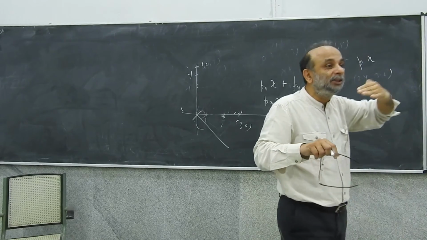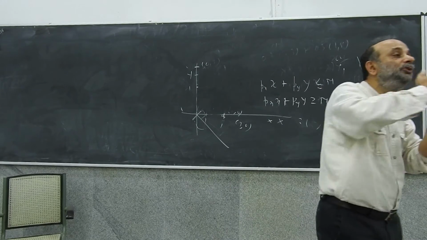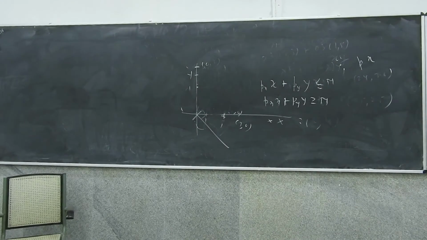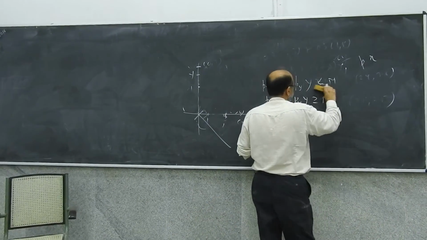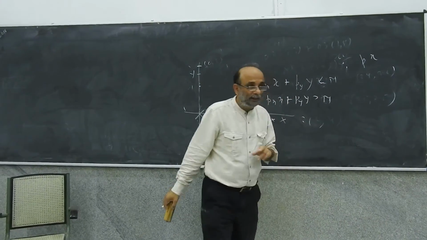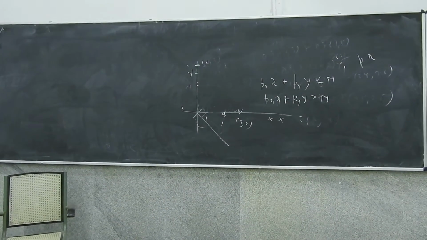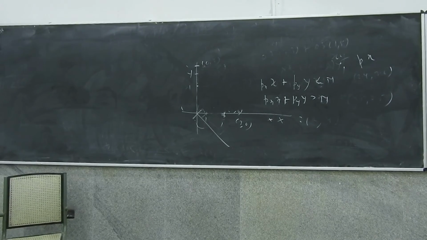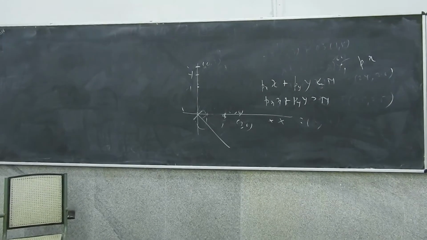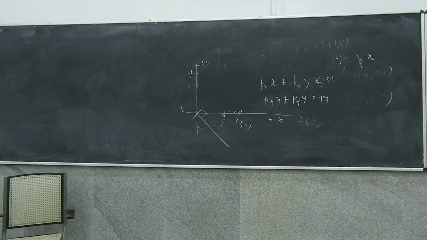Because there will be a set of consumption bundles which are affordable and a set of consumption bundles which will lie above, right? If I do this, then what are they? There is a set of all consumption bundles which are cheaper than my income, which will be an open set, right?